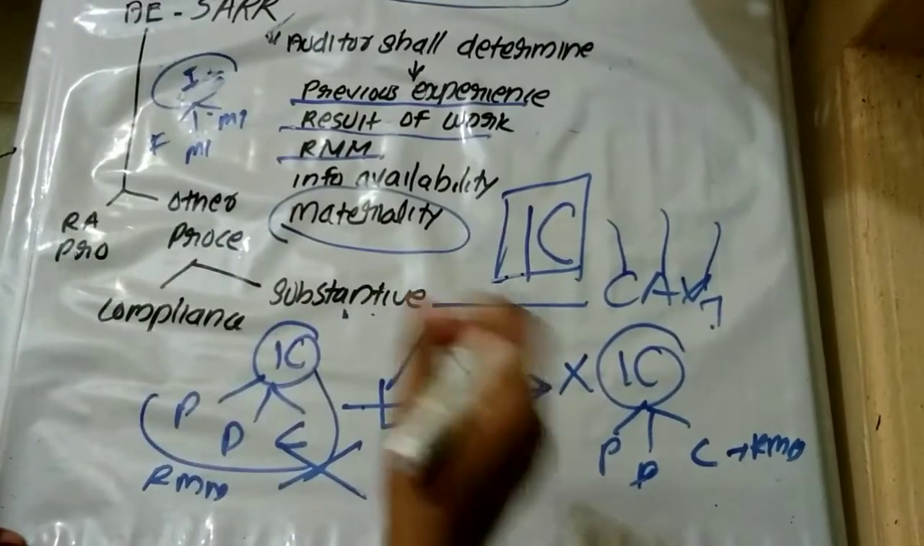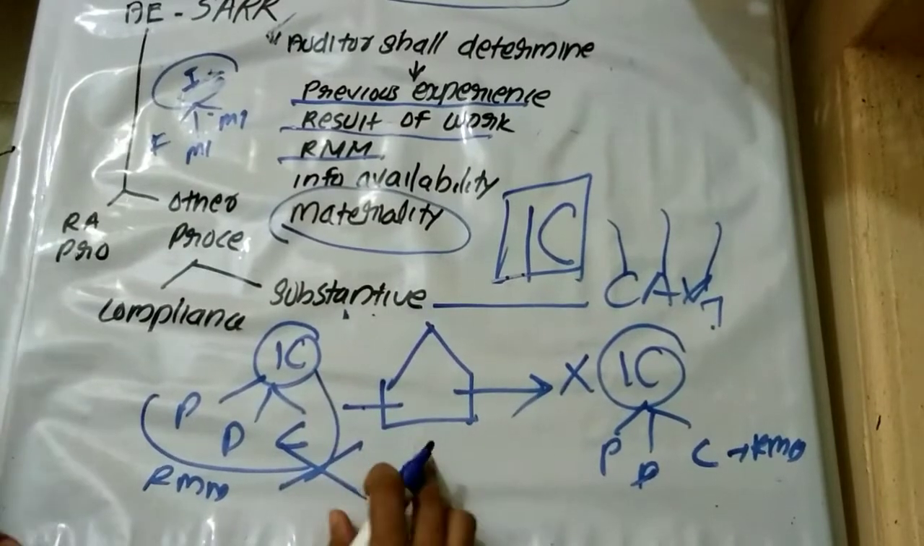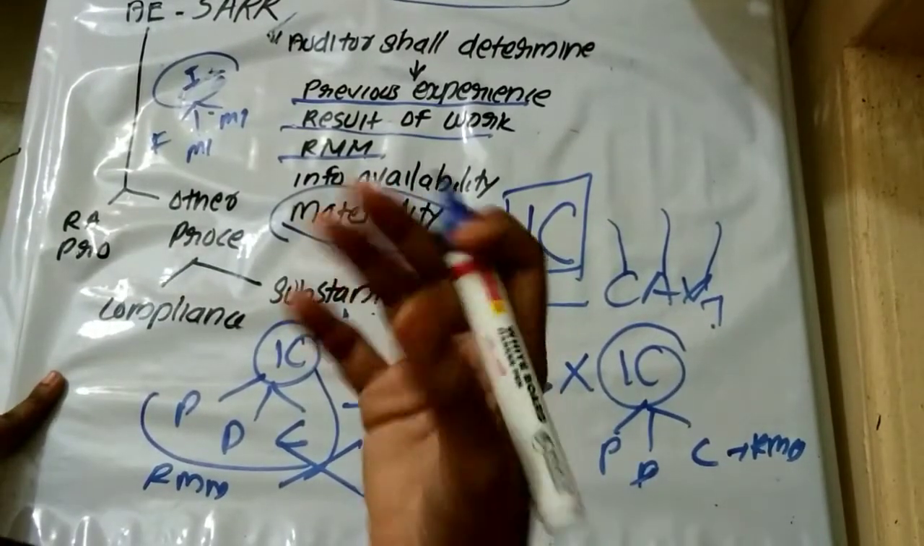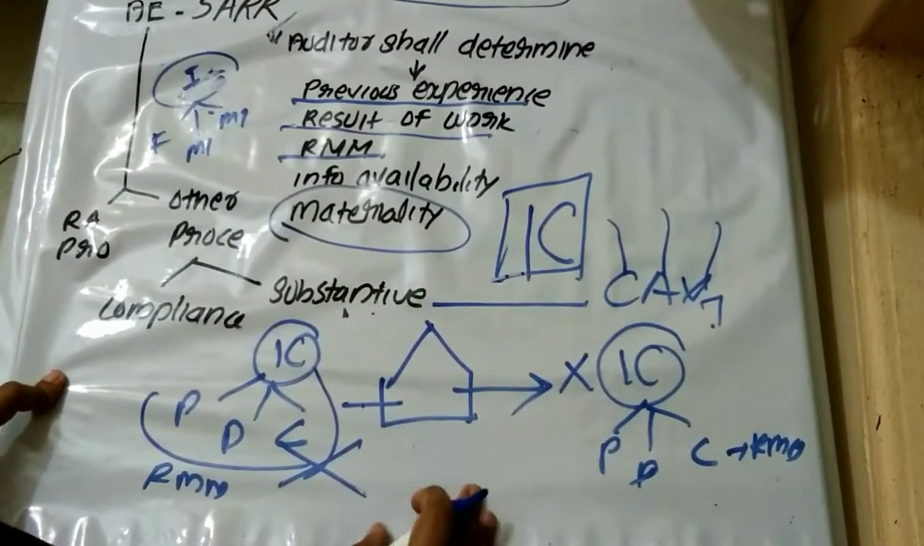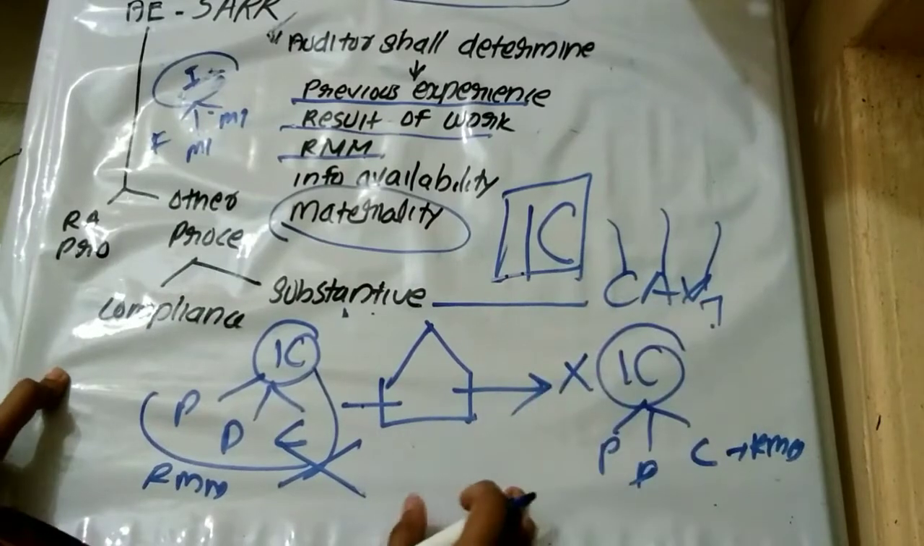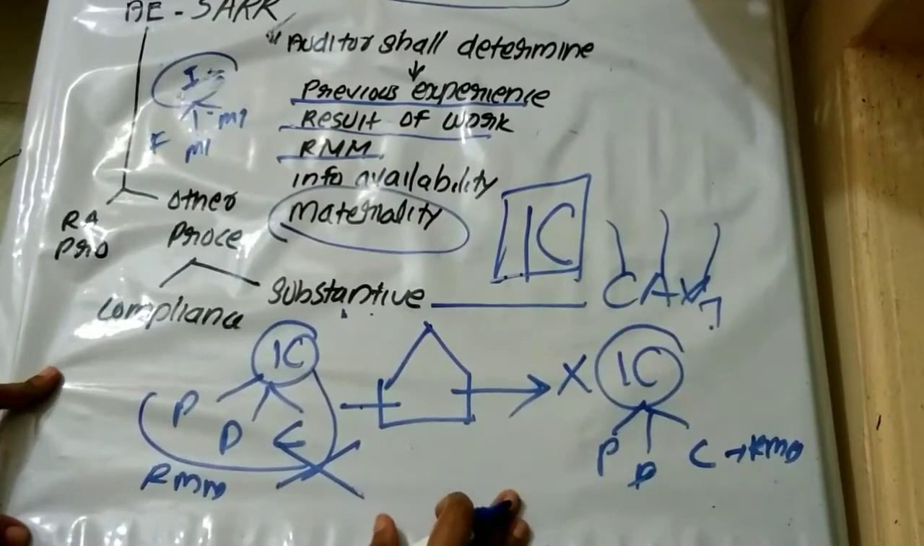Compliance procedure is to determine whether the internal control system is operating efficiently and effectively. Substantive procedure is to determine the completeness, accuracy, validity of the information produced by the accounting system.